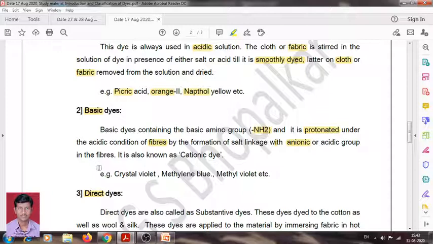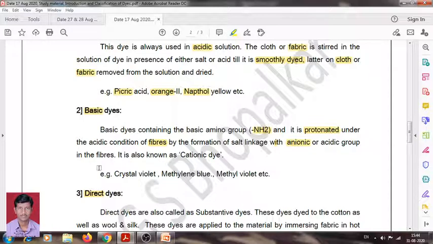After the formation of a positive charge on this nitrogen atom or basic amino group, there is a formation of salt linkage with the anionic or acidic group of fibers. Therefore such dyes are called basic dyes.